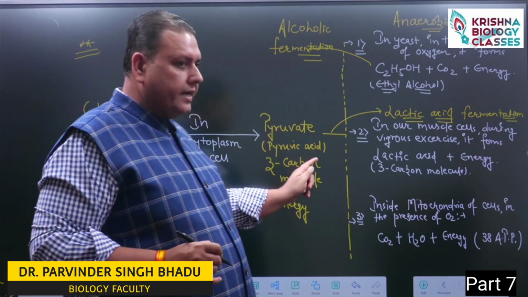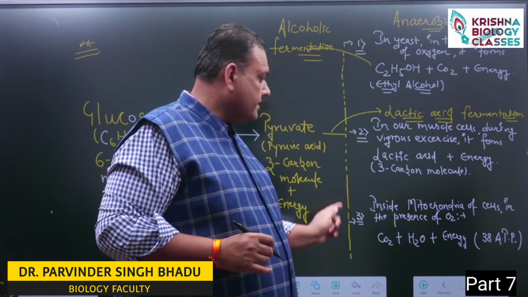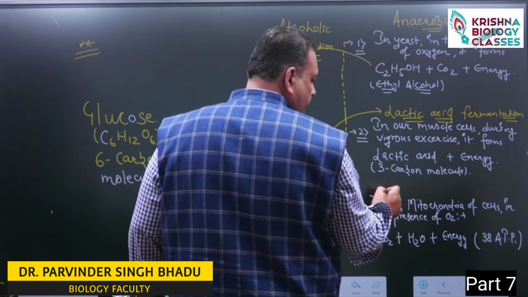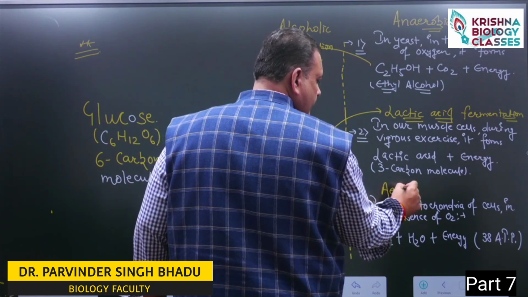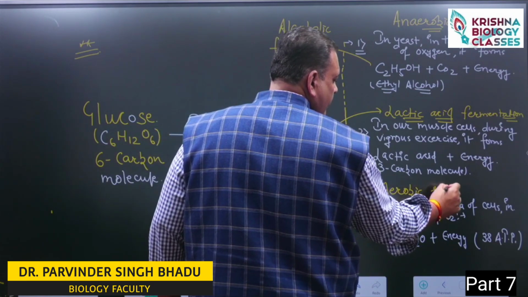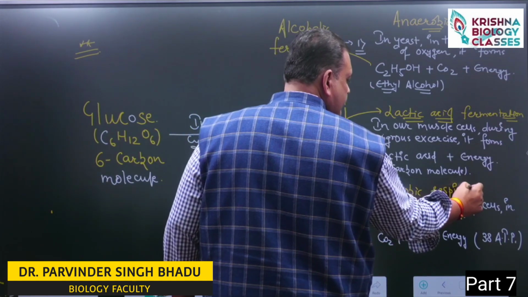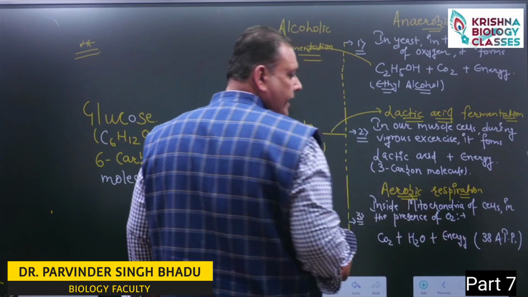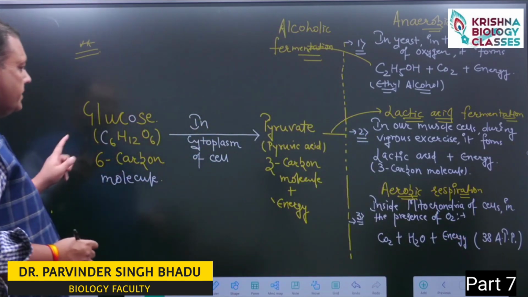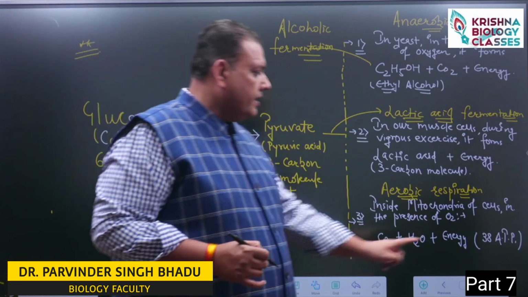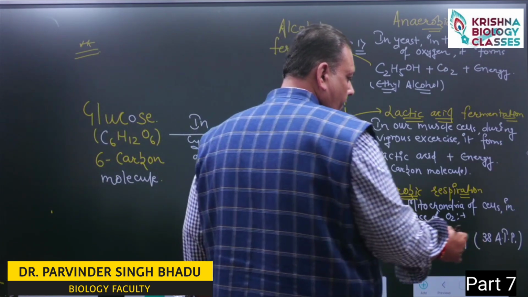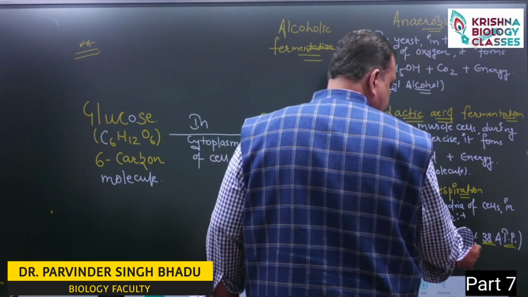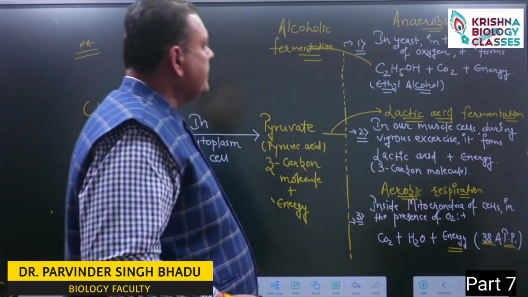Now, in normal condition, this pyruvic acid gets entered from the cytoplasm into the mitochondria of the cell, and in the presence of oxygen, it gets converted into carbon dioxide, water and energy. During the oxidation of one molecule of glucose, 38 ATPs are formed. This energy is stored in the form of ATP inside our body.